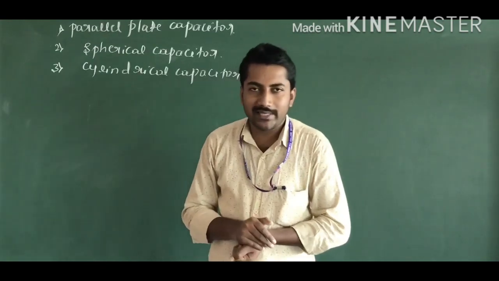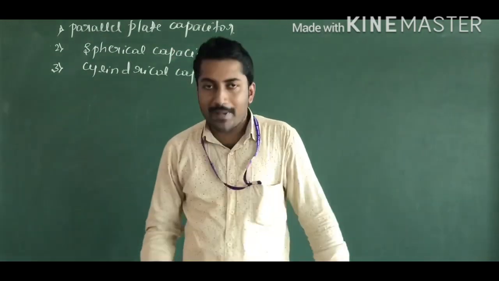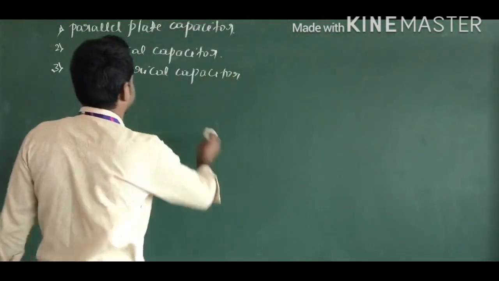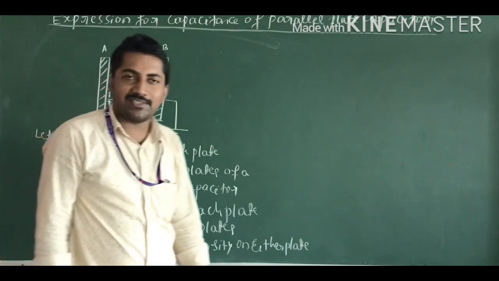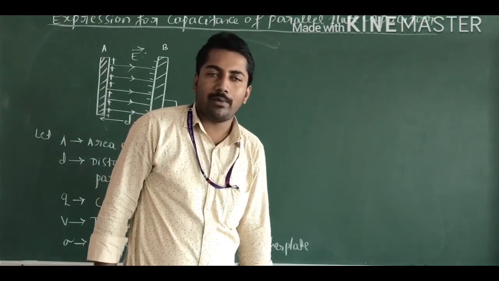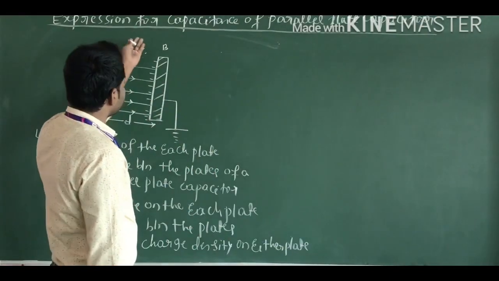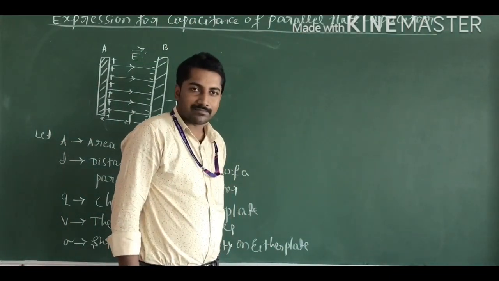Now we will see about the first type of capacitor, that is the parallel plate capacitor. Now we will see the expression for capacitance of a parallel plate capacitor.